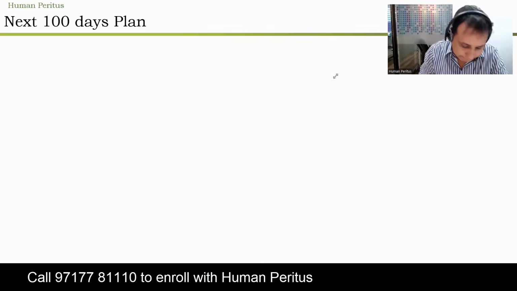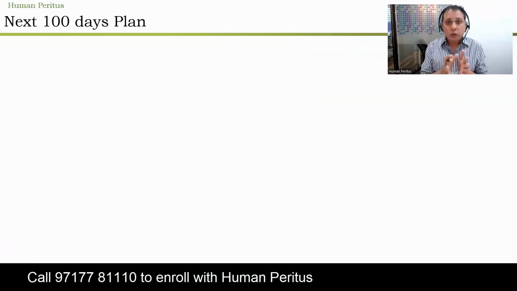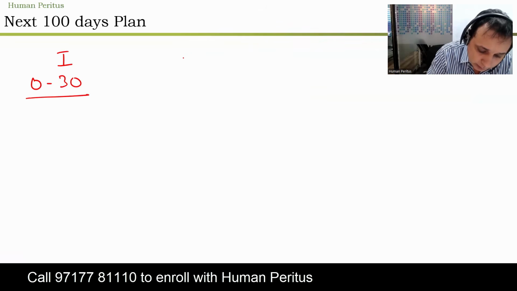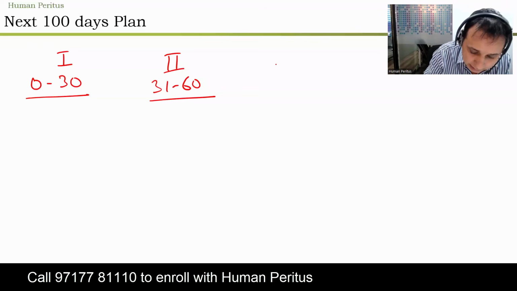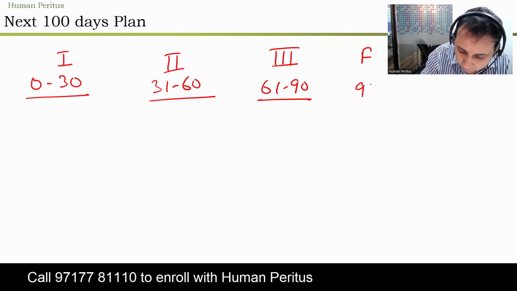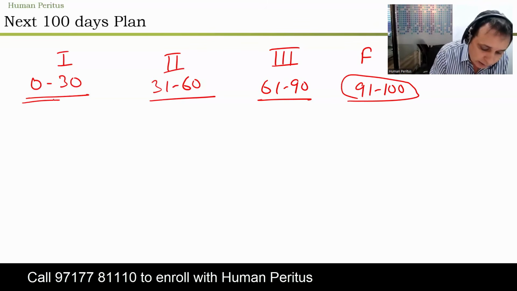So guys, plan is that we are dividing everything into three parts. Part 1, 0 to 30 days. Part 2, 31 to 60 days. And part 3, 61 to 90 days. And then final part, which is 91 to 100. I have taken 100, although you have more than 100 days, but let's make it as per 100 days only.